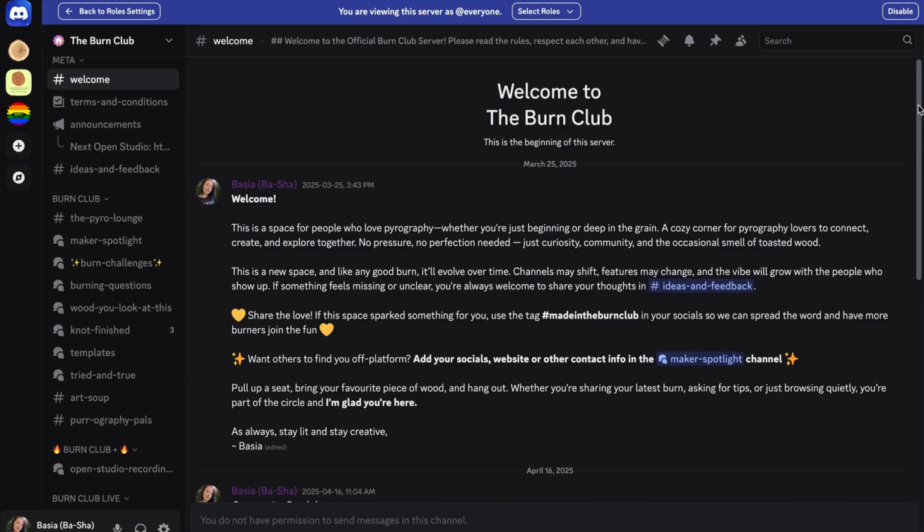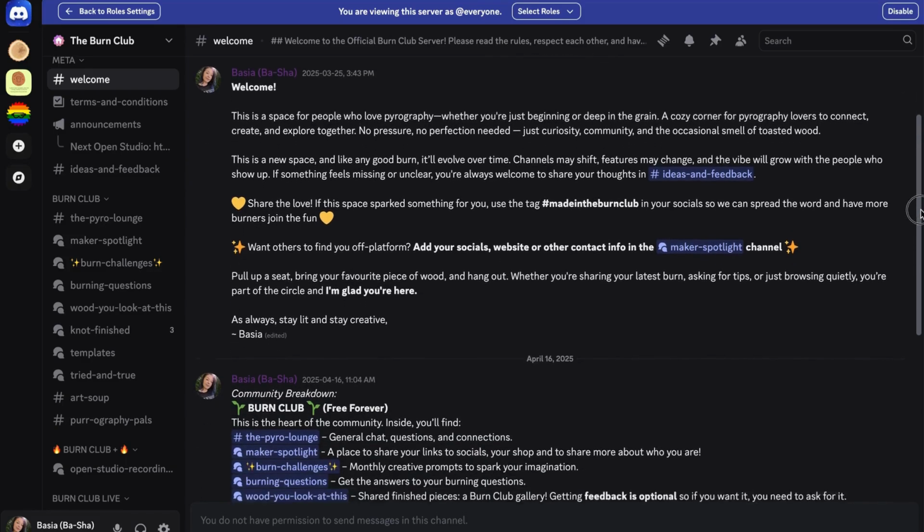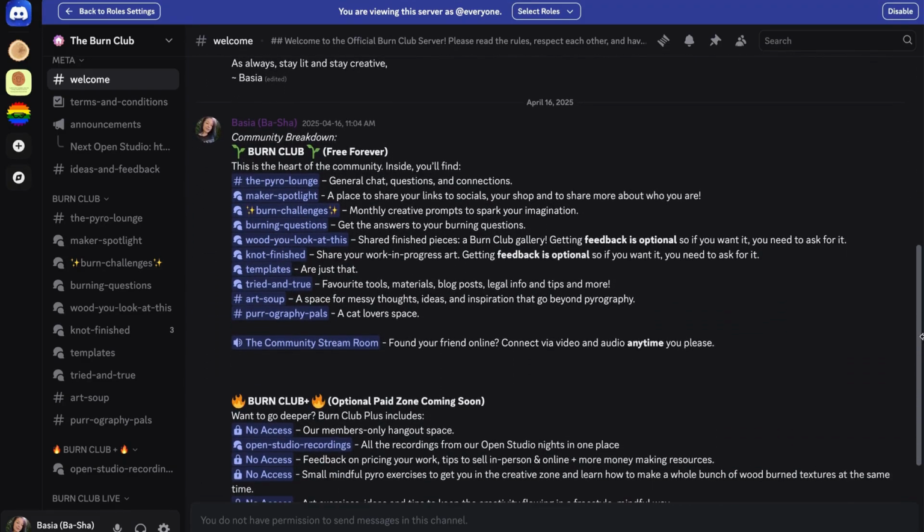When you log in to your account, you will be prompted to answer a few questions and take some steps. They will be located at the bottom here. In order to find your way around, you can head to the welcome channel, and this is where all the channels will be listed. You can click on these and go to any and explore the space.